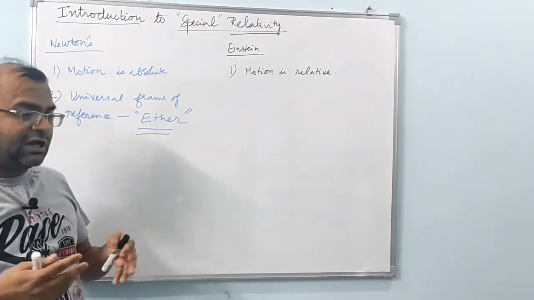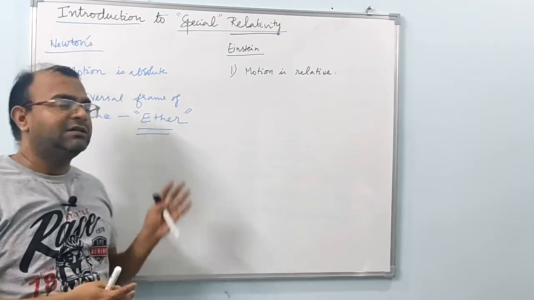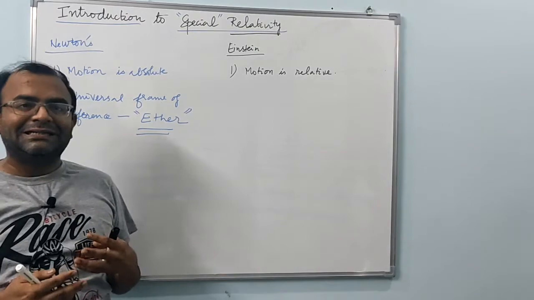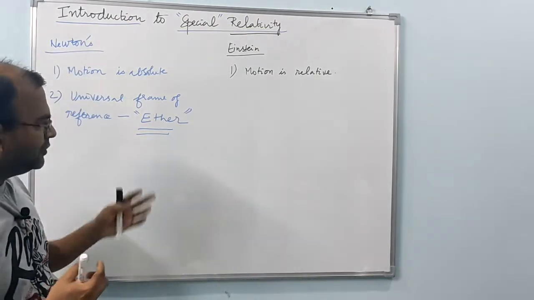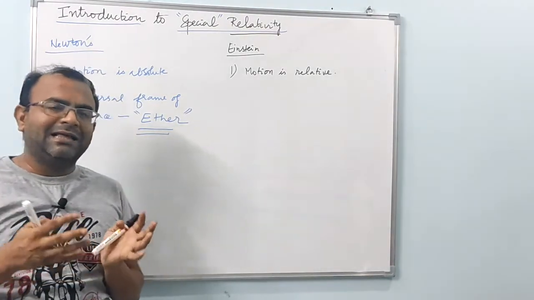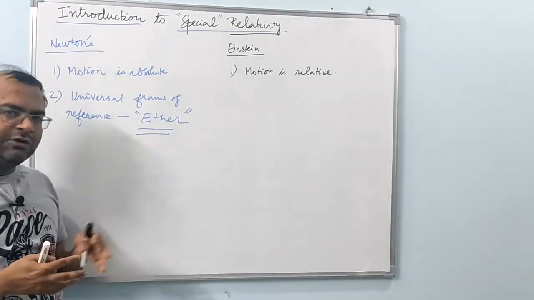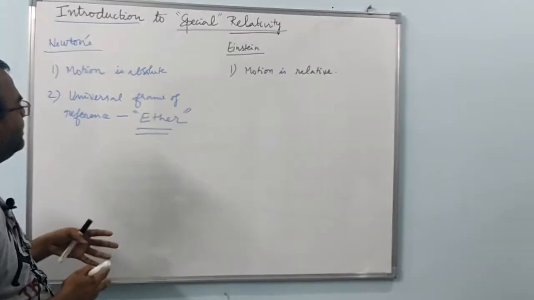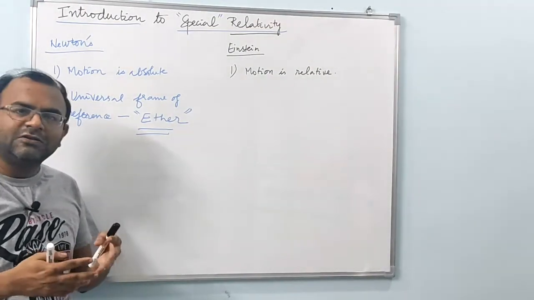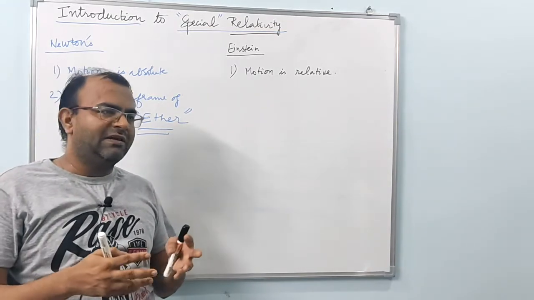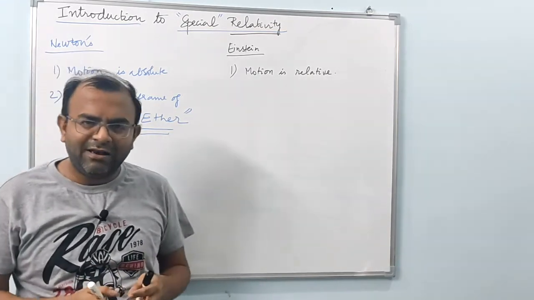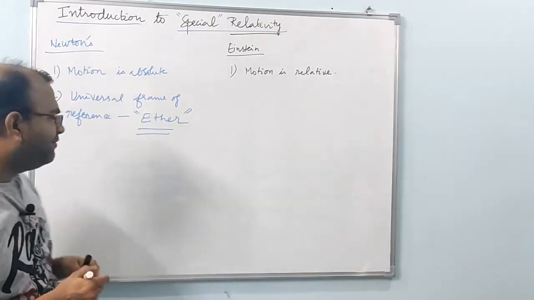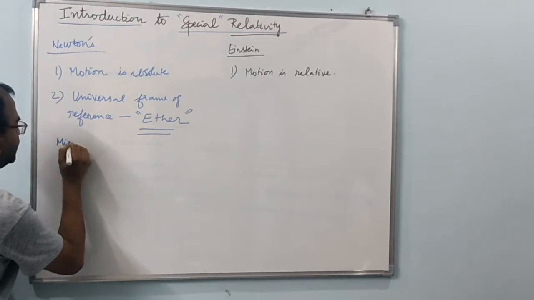Even the earth was considered to be traveling through this ether around the sun, and therefore people were trying to measure the ether's drag, because of the viscosity of the medium, the earth's drag on the ether. And then there was the history of velocity of light measurements. People were thinking that light requires a medium to travel, and the medium in which light itself travels is this ether medium. So the famous Michelson and Morley experiment is there.